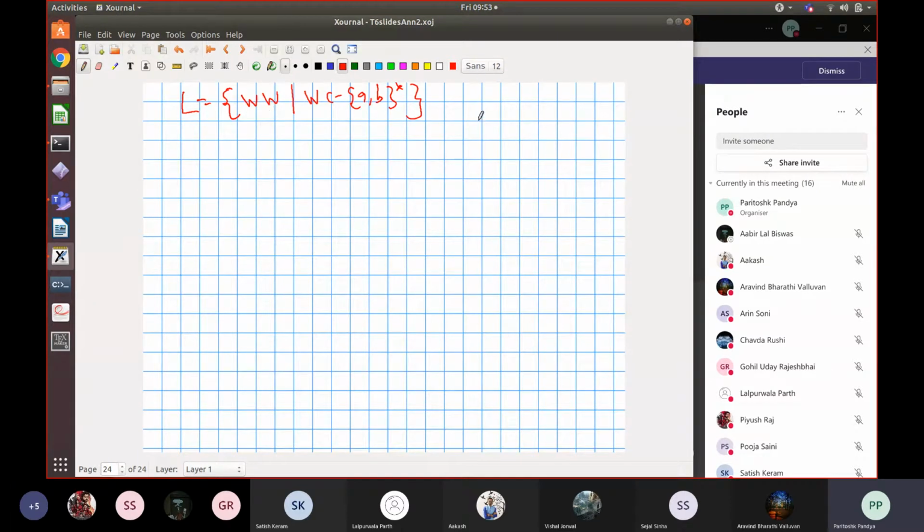That is, they can be split in the middle such that the first part is the same as the second part. So what are the kind of words which will be in my language? I'll have words like ABAB, or I'll have a word like AABAAB, right? All these words are in the language, right? Because they can be split somewhere in the middle so that the first part is the same as the second part, right? So is the language clear to you?